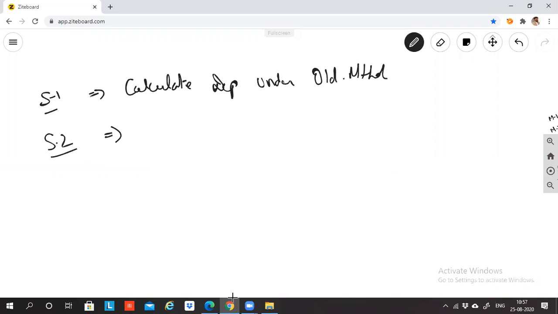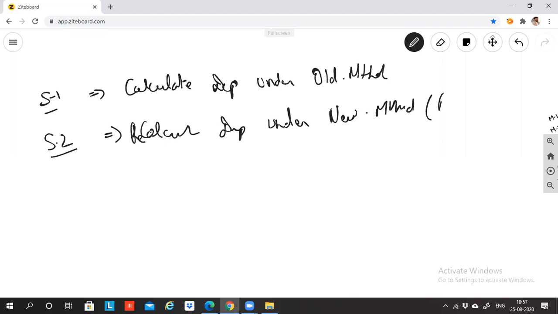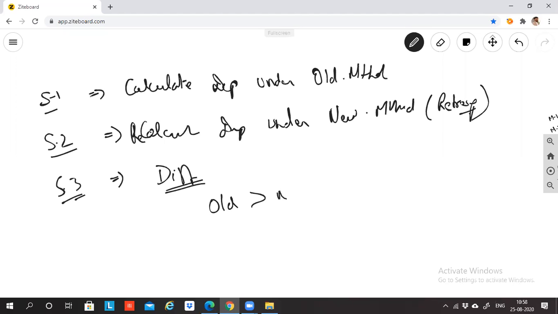Step 2, recalculate depreciation under new method retrospectively. Step 3, difference. If old is more than new, that is, old is 30,000 and new is 27,100.